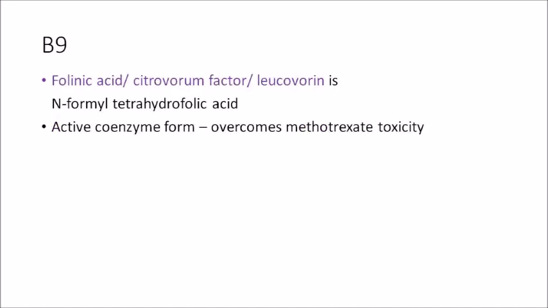This is also an important question. We have already discussed this in cancer chemotherapy. Folinic acid, or citrovorin factor, or leucovorin, is the active coenzyme form of folic acid. Okay, so the active coenzyme form of folic acid is N-formyl tetrahydrofolic acid, or folinic acid. We already know that B9 and methotrexate are enemies. So when folinic acid is present, it can overcome methotrexate toxicity. Similarly, when methotrexate is there, it can inhibit the absorption of B9.